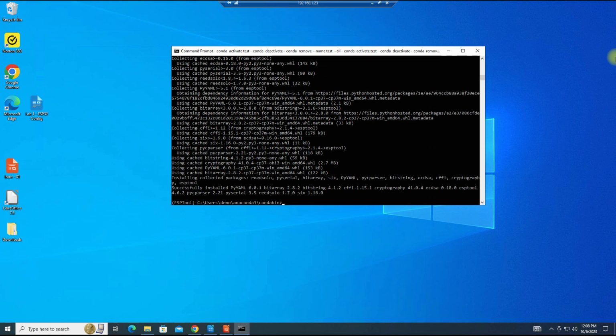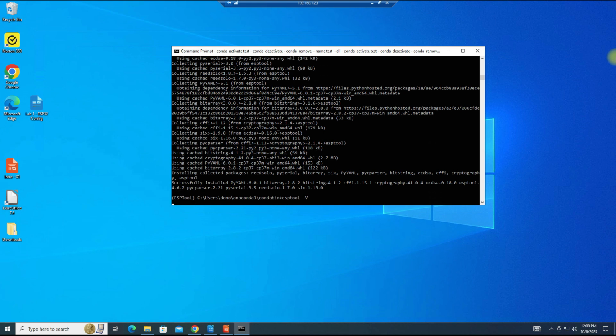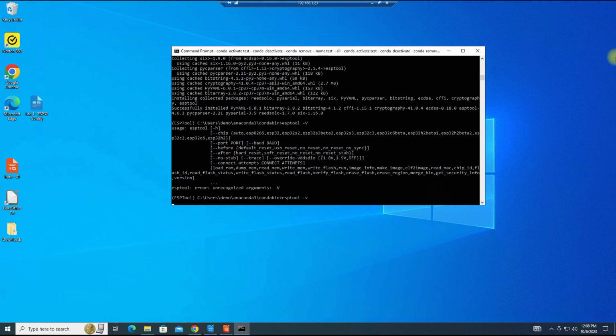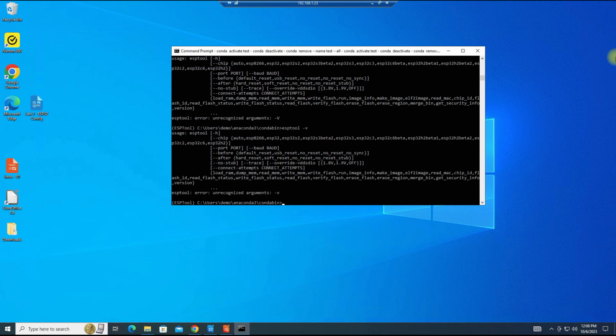Let's see, I wonder if I can get a version out of this just to show it's installed. No. I guess not. Well, it's there because it's giving you the possible commands that you can use with the utility. All right, and we are finished with Conda.